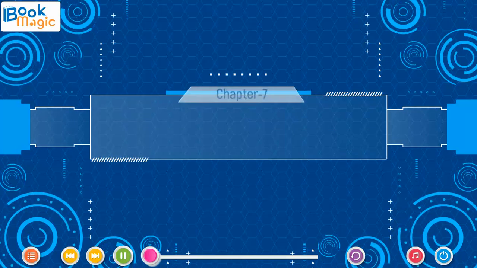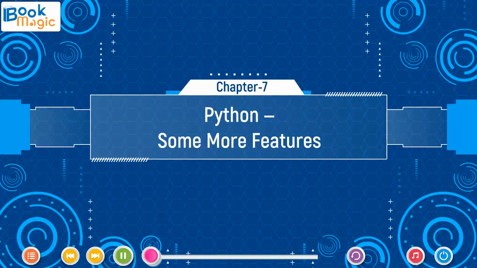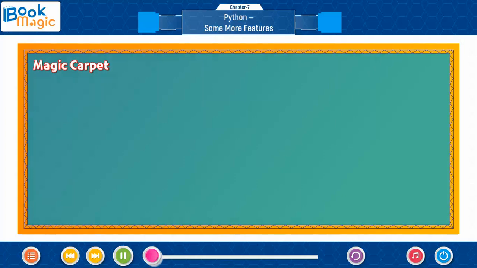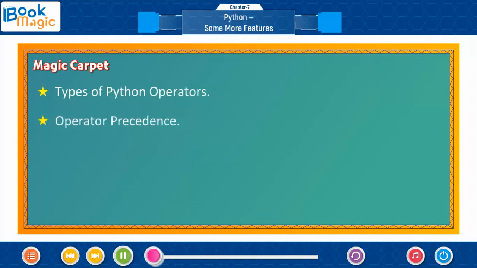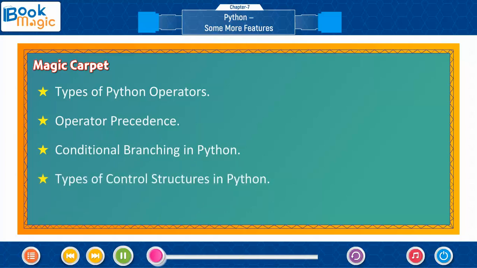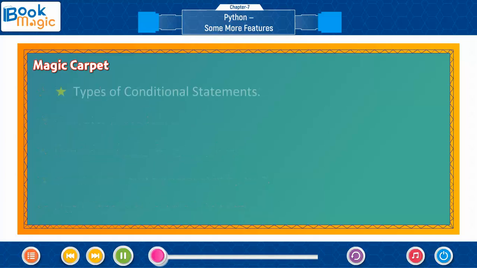Chapter 7 Python. Some more features. Magic carpet. Types of Python operators. Operator precedence. Conditional branching in Python. Types of control structures in Python. Conditional statements in Python. Types of conditional statements.